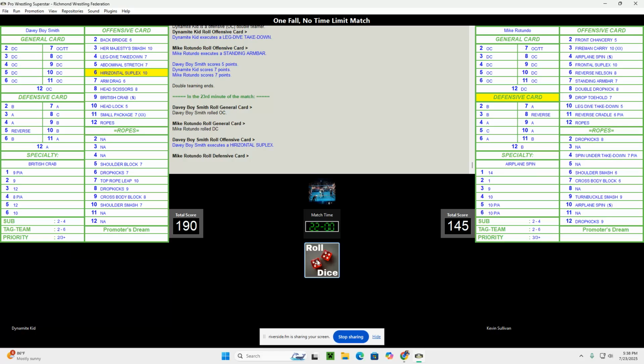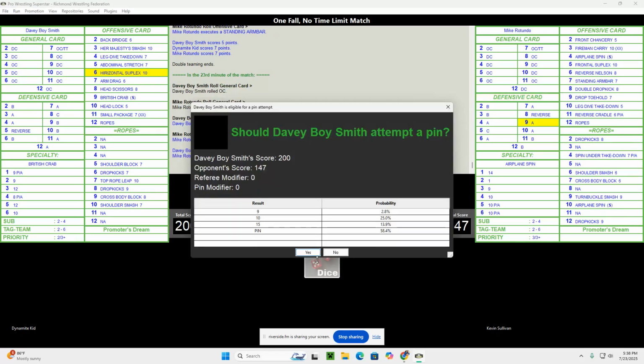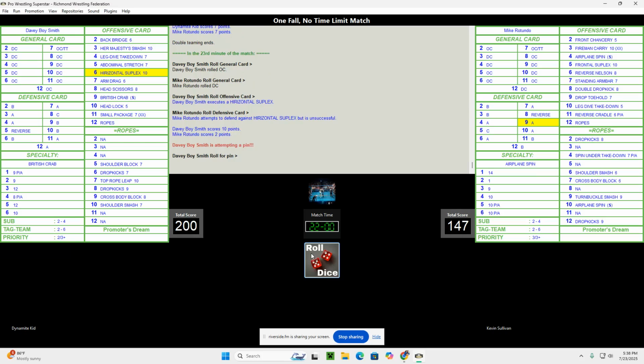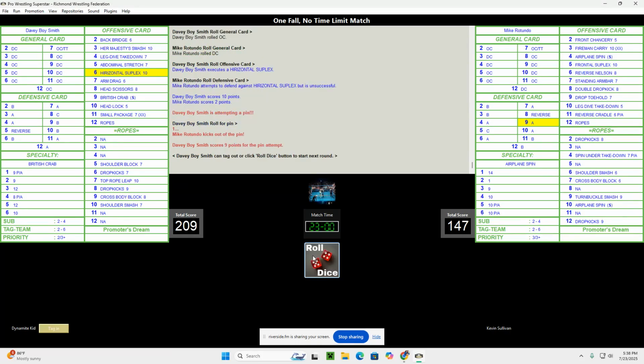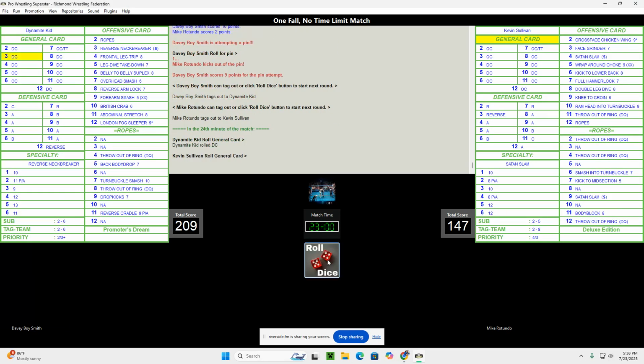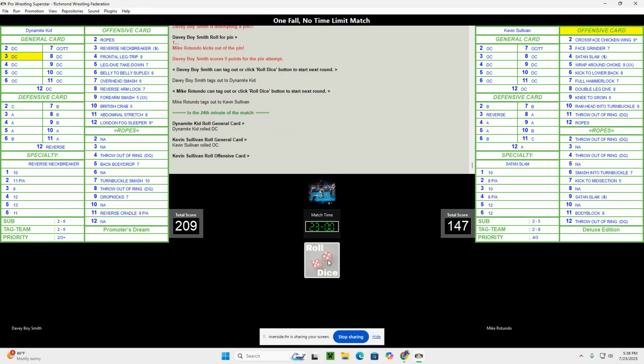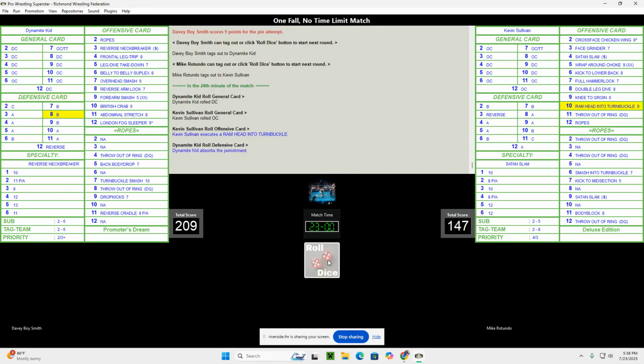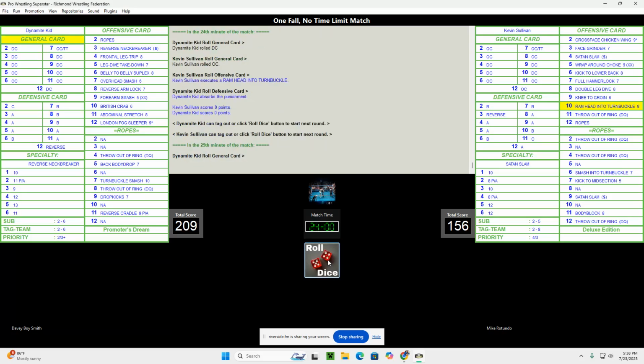This could be it right here. Horizontal suplex. Oh, he's definitely going for the pin. 60% chance of a pin attempt here. No, he's able to kick out. Yeah, I think both guys want a tag here. Can Kevin Sullivan turn this match around?